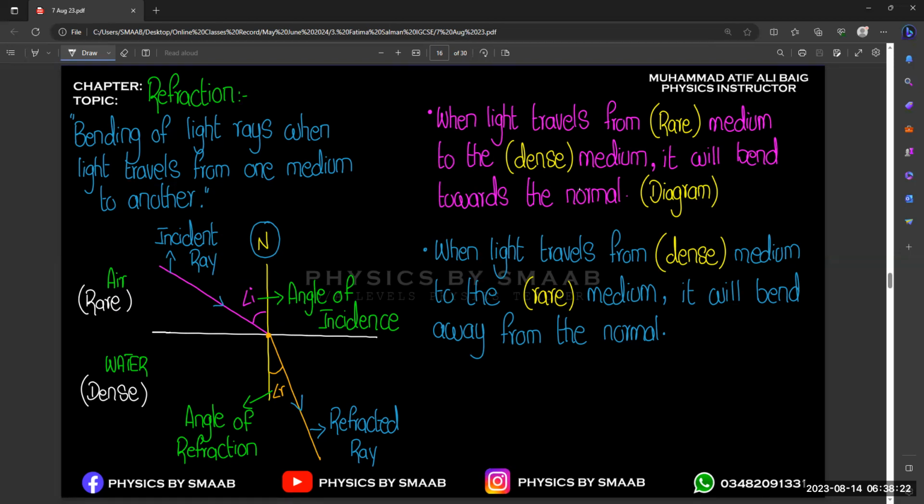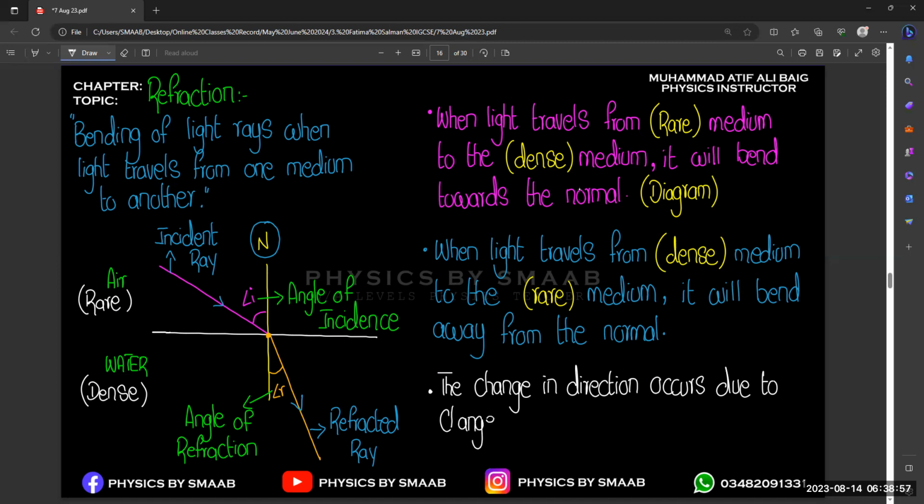And why does this light actually bend? We can write this point as: the change in direction occurs due to change in speed while traveling in a different medium, right?